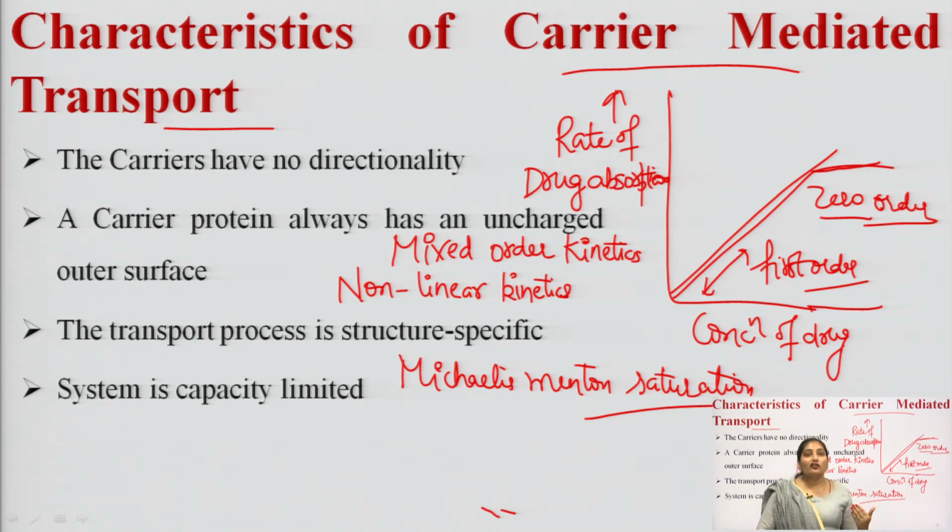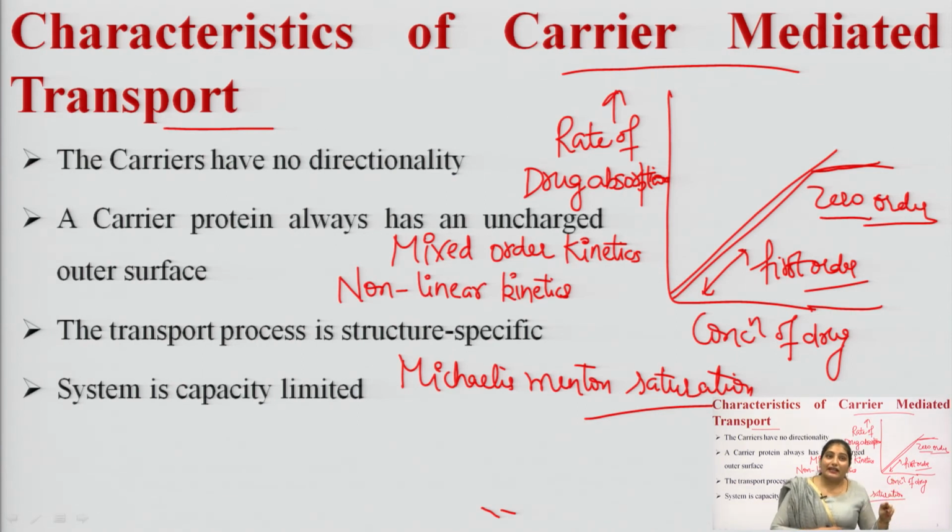Because the number of carrier molecules is sometimes limited, this process will be capacity limited. In case of passive diffusion, when we plot a curve between the rate of drug absorption and the concentration of drug, we will achieve a linear line. But in case of carrier mediated transport, we will obtain a mix of both the orders.